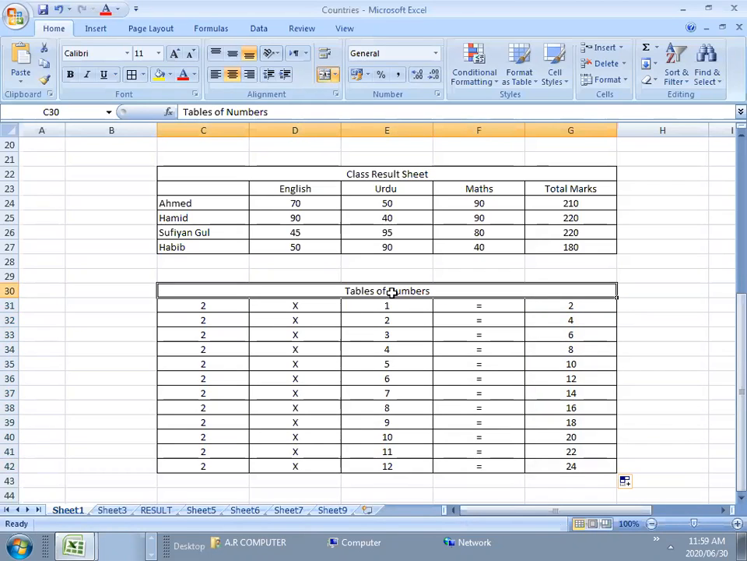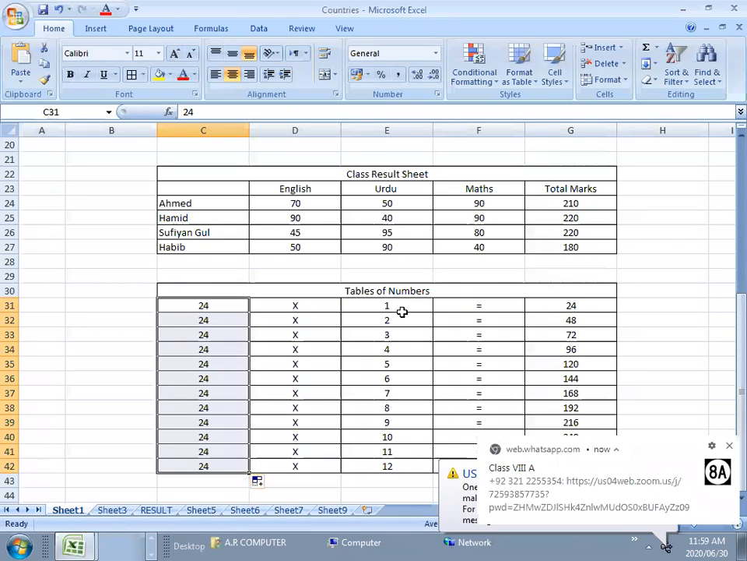Now, what is the benefit of it? Suppose you want to know the table of 16. You want to know the table of, say, 24. So what will you do? You will just click on the first cell. I will type 24, enter, and then I will drag it down, right? To make it all 24. Now it has been changed into the table of 24.